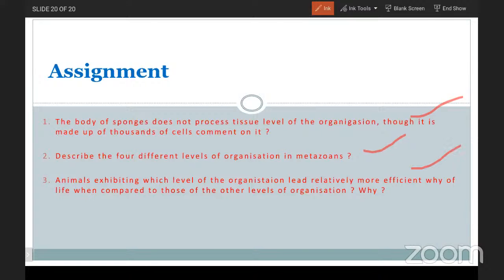Animals exhibiting which level of organization lead to a relatively more efficient way of life when compared to other levels of organization? Why? Yes, exactly. Organ system level of organization is the more efficient way of life compared with the other levels in animals, because if you have all the organ systems, you are able to live in a better way, and that leads to a successful way to live in a good condition.